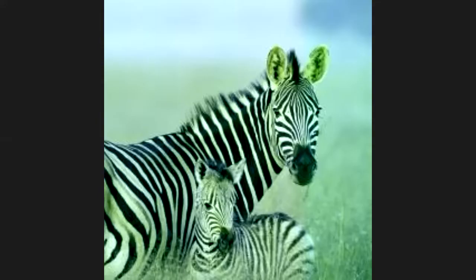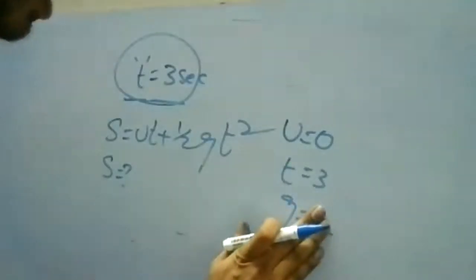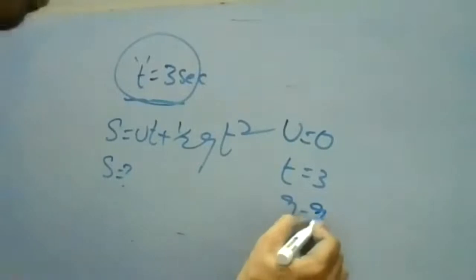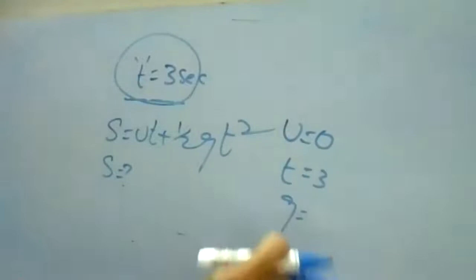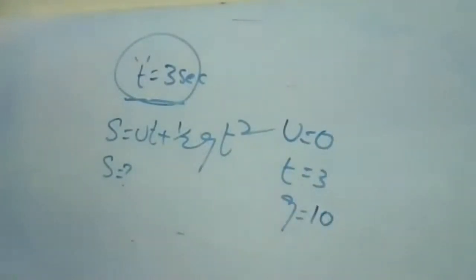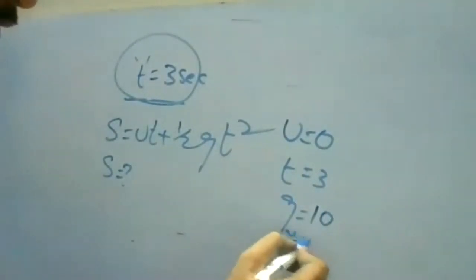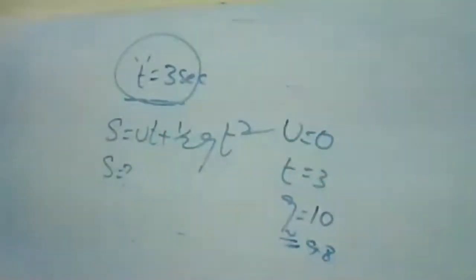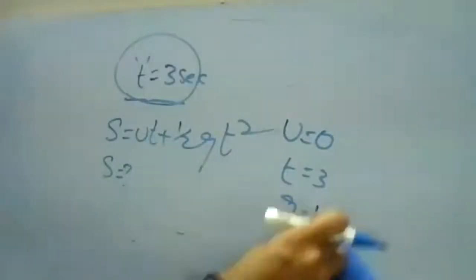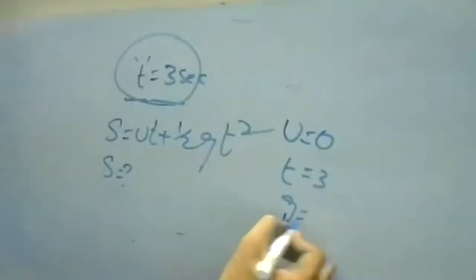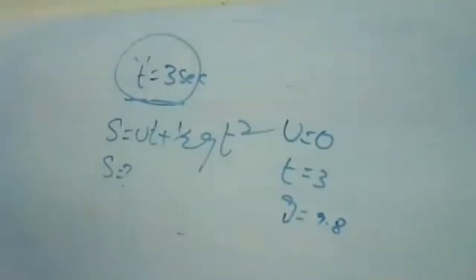Try to find the displacement. Sir, g equal to 9.8 is the correct value. Yes, sometimes if you take 9.8, you will get the exact answer. If you're comfortable with 9.8, you can take that, or else you can take 10 also. Both are the same only, approximate values. So try to find the s with 9.8. Okay, you can take 9.8 also.